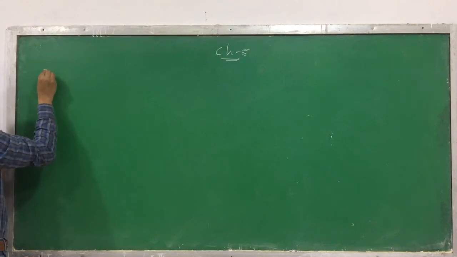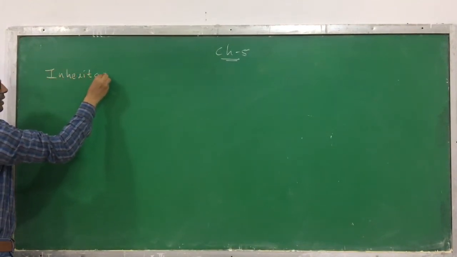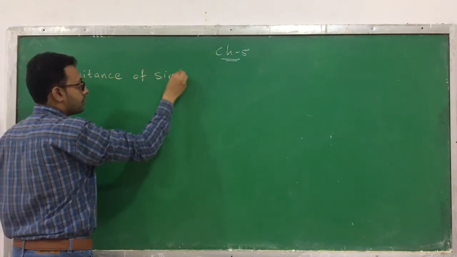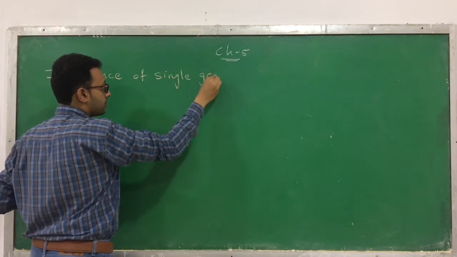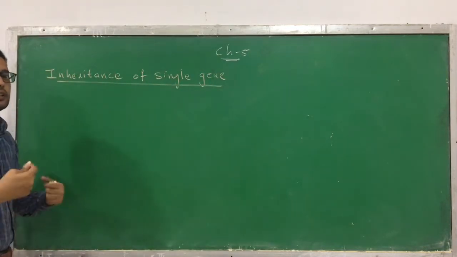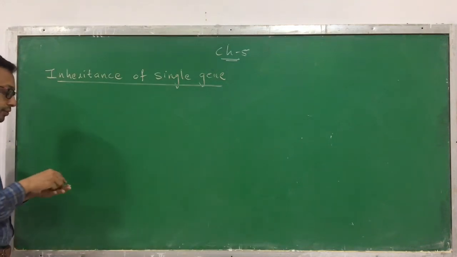Okay, so today we have to learn regarding the inheritance of a single gene. That means how a single gene gets inherited, or is transferred, from a parent to an offspring.